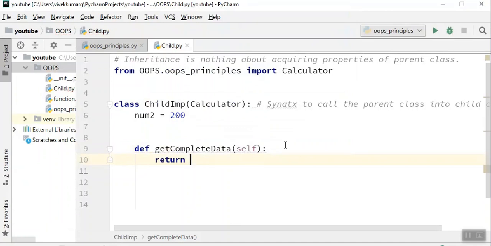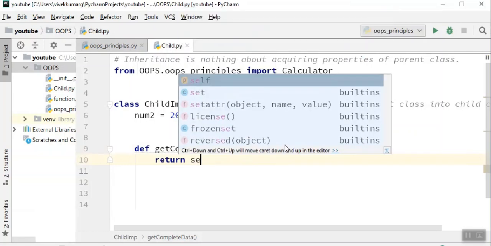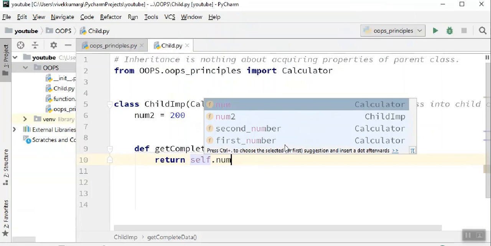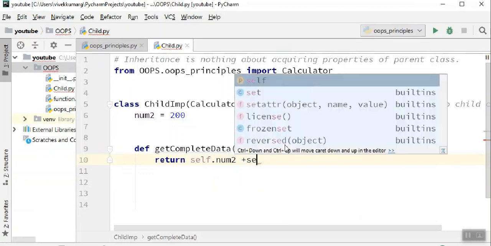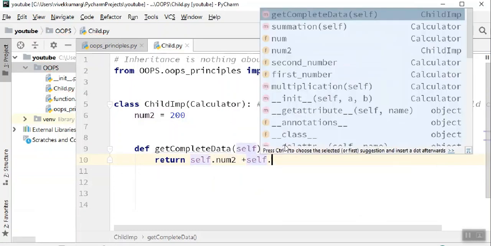And you know, if you want to return any class variable, you need to use either self dot num2 or class name dot num2. If you have watched my previous video, you can correlate them, right? So let's say num2, and now let's sum it, and you say self dot. You're getting access to the parent class variable and method as well.